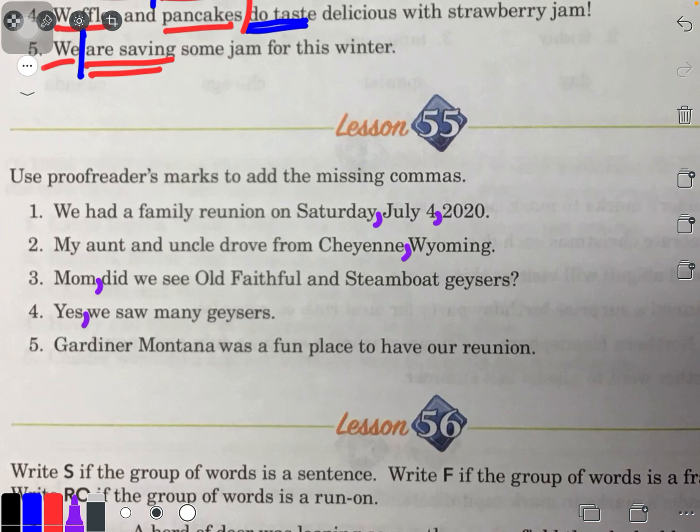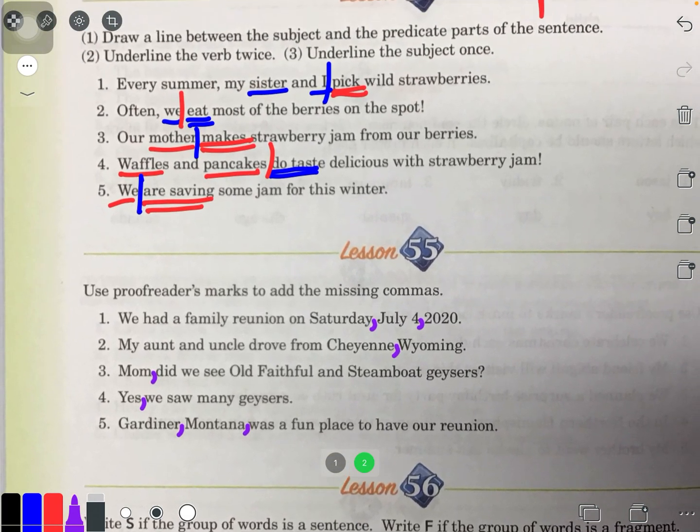Gardner, Montana was a fun place to have our reunion. So Gardner is the name of a city in Montana. And I need to also put a comma after Montana because it's the name of a state and I'm still speaking in the sentence. All right, very simple. How are you doing so far? Did you try some of these on your own?